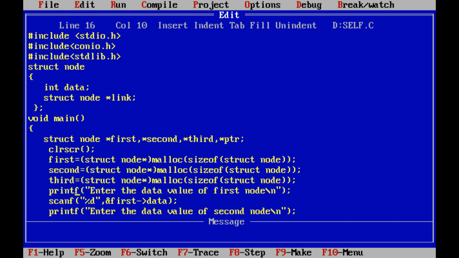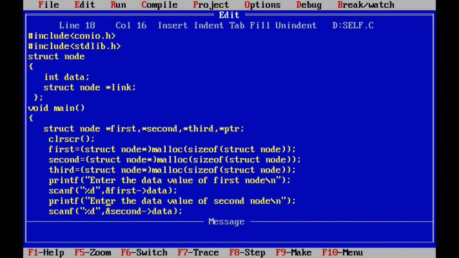So the arrow operator is used for accessing the data member from the structure called node, when the structure variable is a pointer variable. By using that pointer variable, we are accessing the data member of the structure called node. We are using the arrow operator, so we have to write ampersand first arrow mark data.